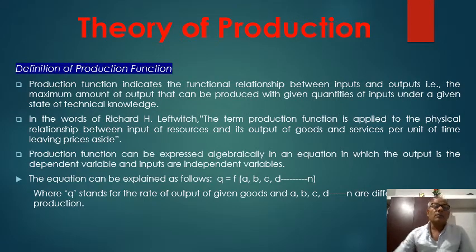First of all, before discussing the law of variable proportion, we would have to understand the production function. What do you mean by production function? We should understand the meaning of production function. We can define it as follows: production function indicates the functional relationship between inputs and outputs, that is, the maximum amount of output that can be produced with given quantities of inputs under a given state of technical knowledge.